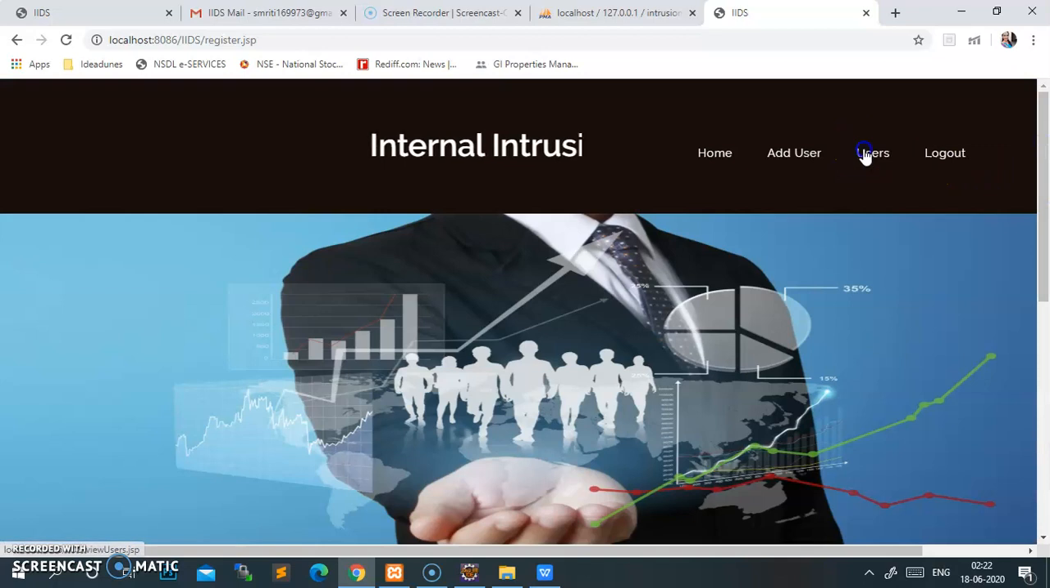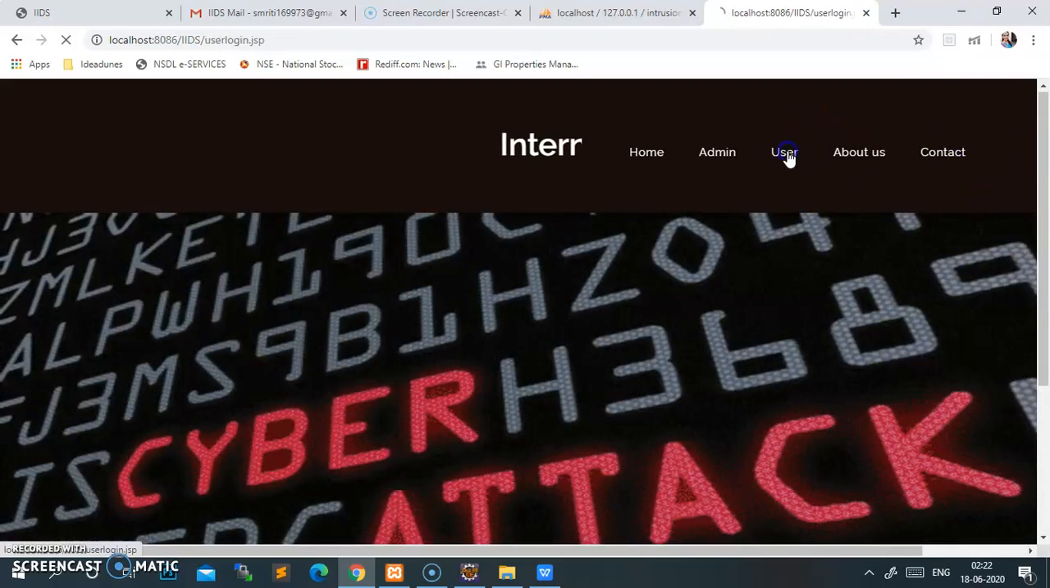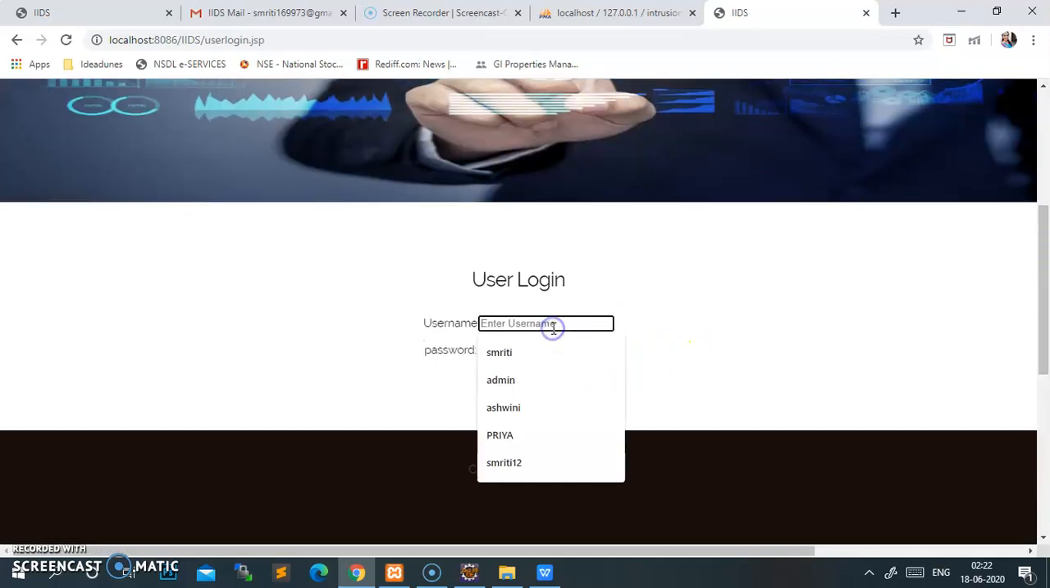So I'll go once again to users. Here it is showing that the admin can remove me also, because I am accessing a non-restricted activity. So here I'll log out, and once again I'll log in with my username. I'll see what happens in my account. I'll let you know what further will happen.